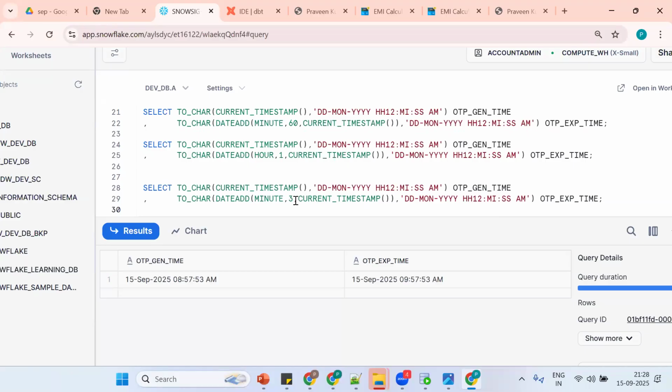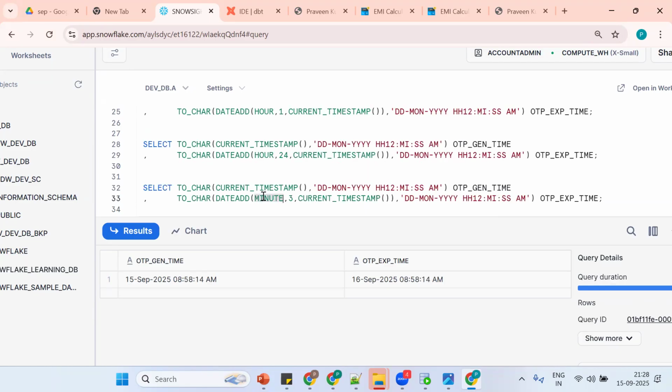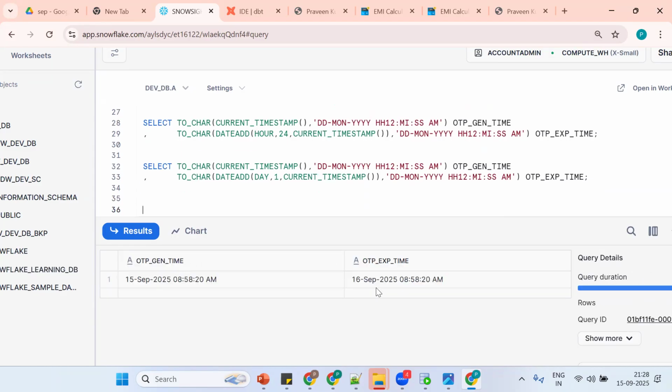Next one is what? Now suppose I want to add tomorrow. See, 15 September, 16 September. What can I put? I can put hour. How many hours do I want to add? 24 hours. Same thing, if I want to add a day, how many days do I want to add? So 1. Same thing, 15 September, 16 September.